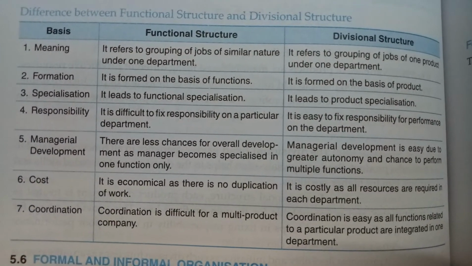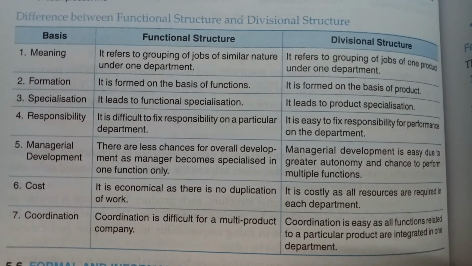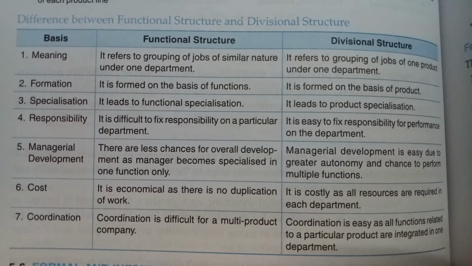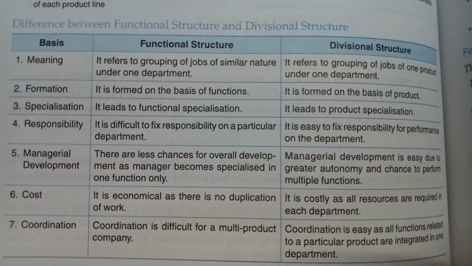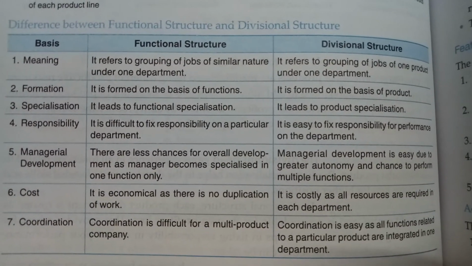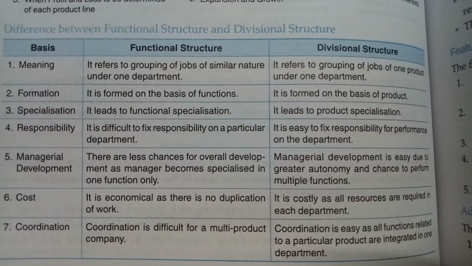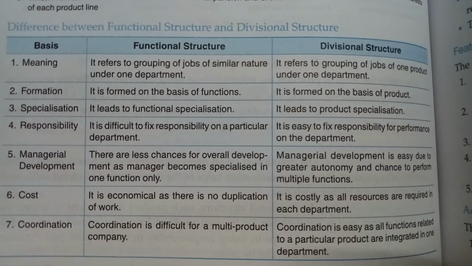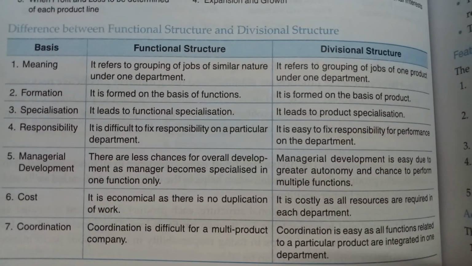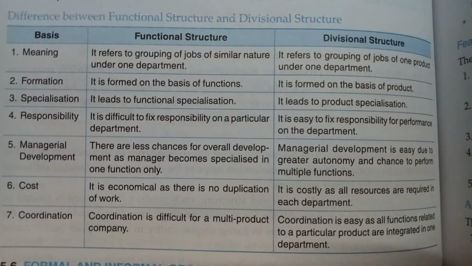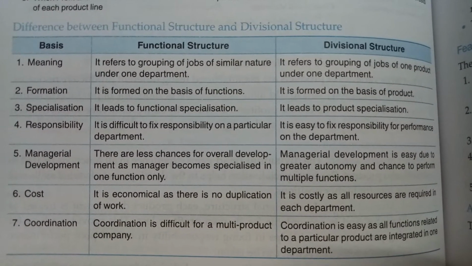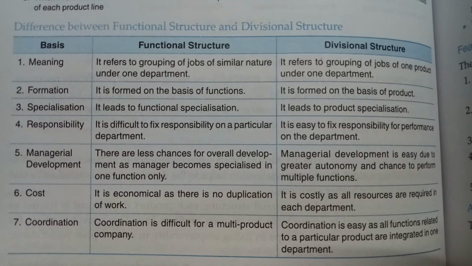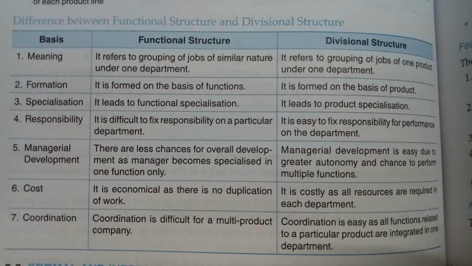Manager development. There are fewer chances for a manager to develop in functional structure because he is specialized in only one line of functions. Whereas development of the manager is easy in divisional structure because the manager manages all the different activities like production, purchase, finance and marketing.